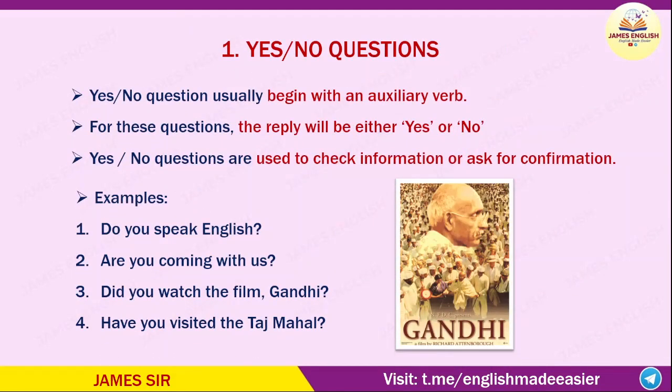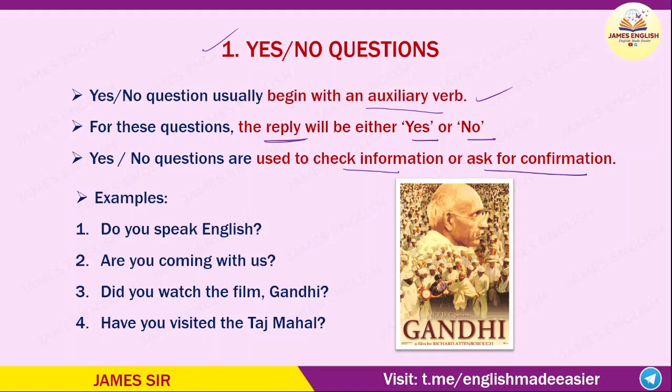Now let us concentrate on the types of the interrogatives. The first one is the yes or no questions. Yes or no questions usually begin with an auxiliary verb. For these questions, the reply will be either yes or no. Yes or no questions are used to check information or ask for information.